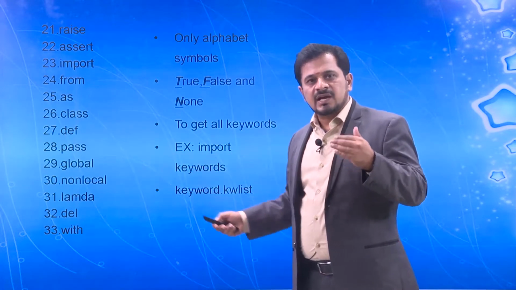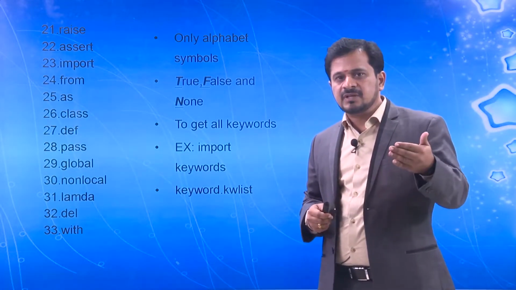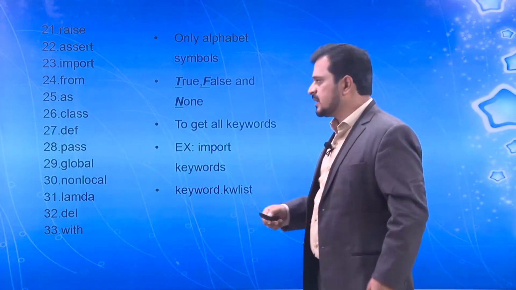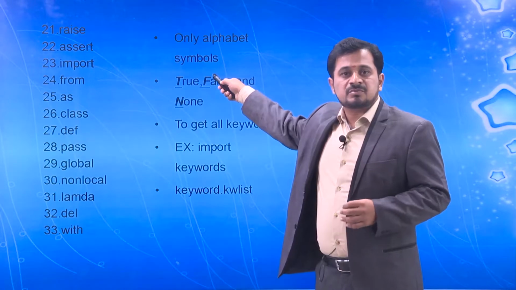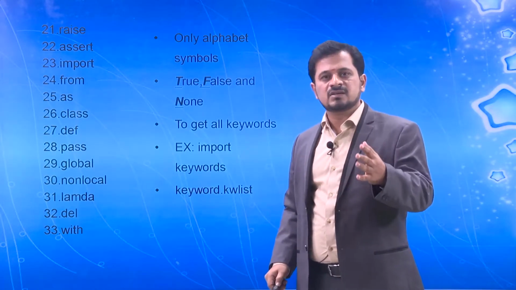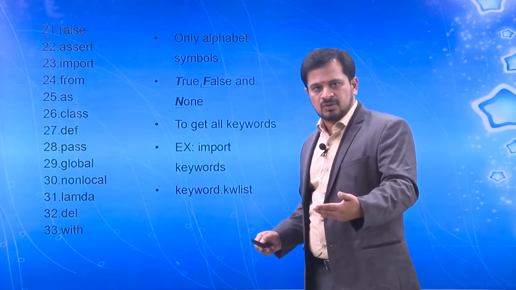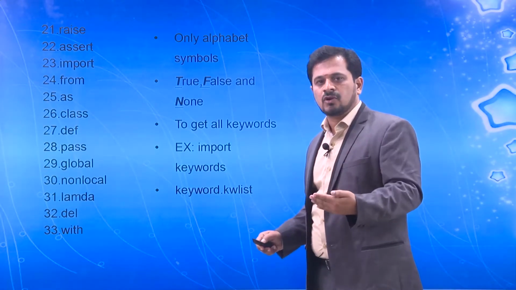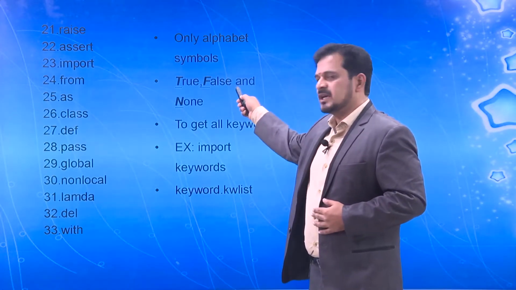As with identifiers, here also there are some guidelines, but they are very simple compared to identifiers. The first one is that only alphabet symbols are used, because you are not going to create your own keywords, but only use the keywords which are already available. But how to use them in our program? In that part we need to follow some guidelines. That one: True, False and None.